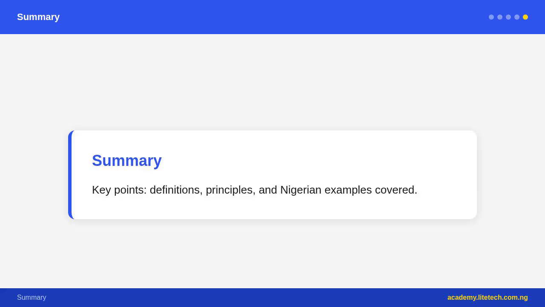Length contraction: moving objects are shorter in the direction of motion. L equals L0 divided by gamma. E equals mc squared: rest energy of mass m0 is m0 c squared. Mass and energy are interchangeable. Experimental evidence: muon time dilation, nuclear mass defect, positron-electron annihilation, GPS corrections.